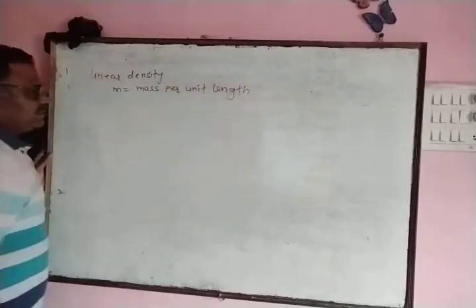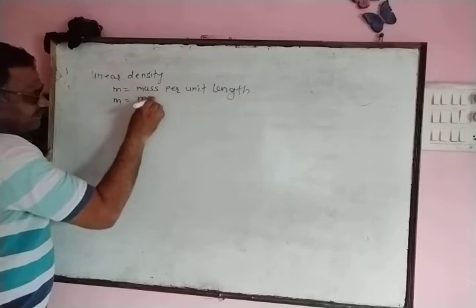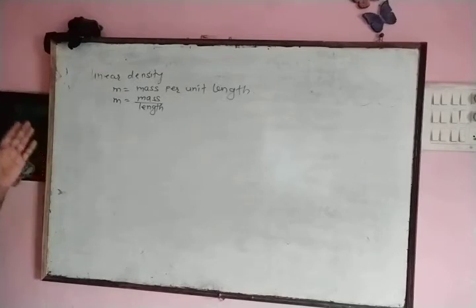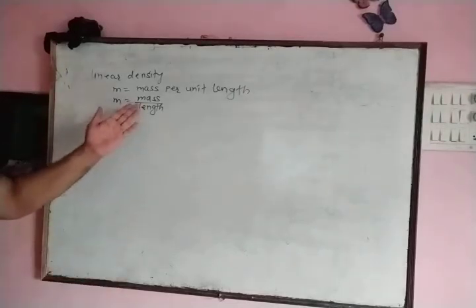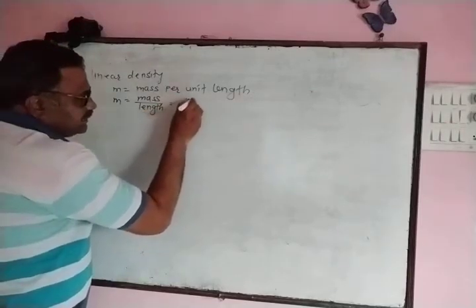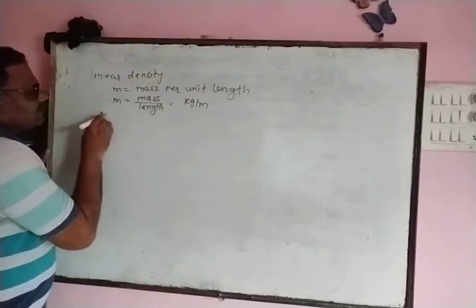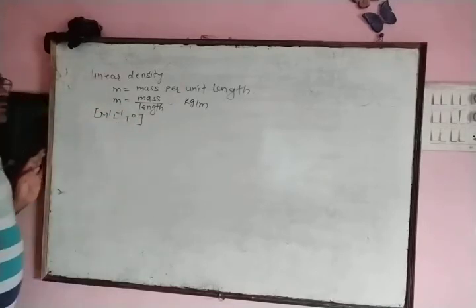If the mass of string is divided by the length of string, then this ratio is known as linear density of string. The unit of linear density is kilogram per meter. And the dimension of linear density is M to the power 1, L to the power minus 1, T to the power 0.